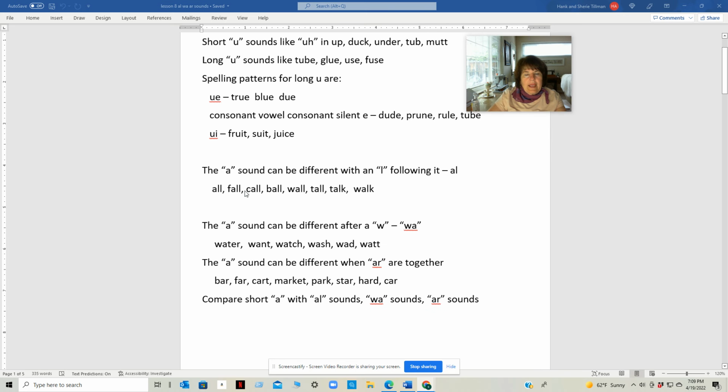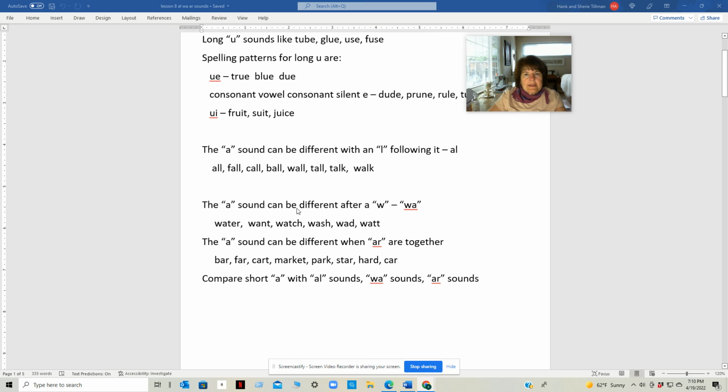Let's talk about how the A sound can be different with an L following it, like all, fall, call, ball, wall, tall, talk, walk. In talk and walk, the L is silent. We don't hear it. Talk, walk. The A sound can be different after a W, like wah, water, want, watch, wash, wad, what.